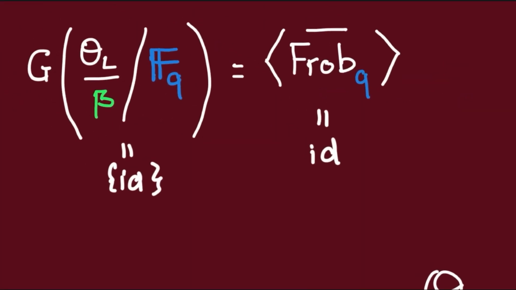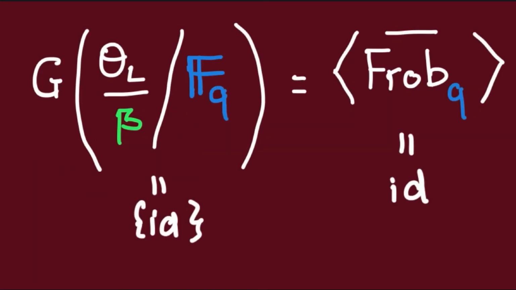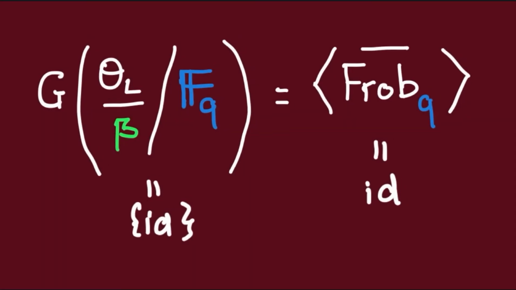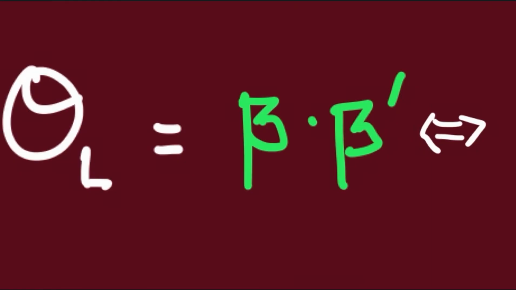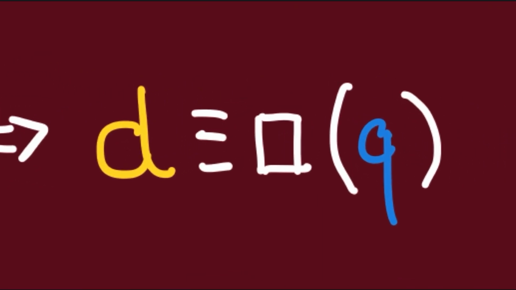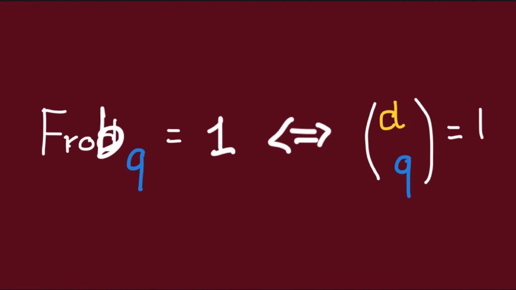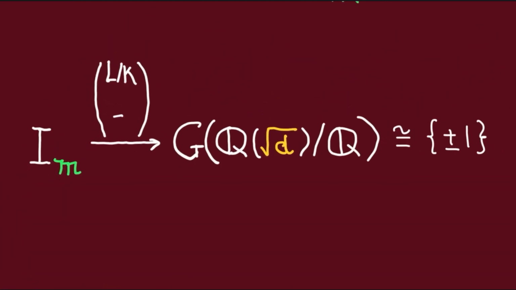Thus we have that the Frobenius Q map is identity if and only if this Galois group is trivial, i.e. if and only if this extension here is trivial. This is equivalent to saying that Q splits completely in OL, which holds if and only if D is congruent to a square modulo Q. Thus we have established that Frobenius Q is equal to 1 if and only if D is a square modulo Q. And thus the Artin symbol can be identified with the Legendre symbol.